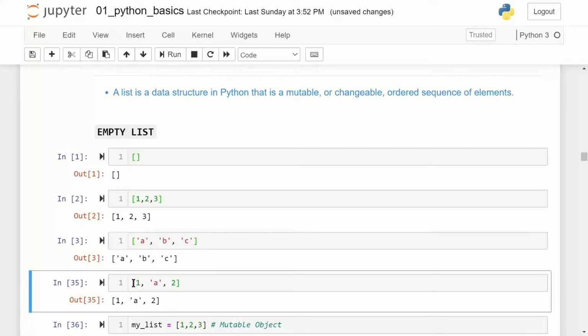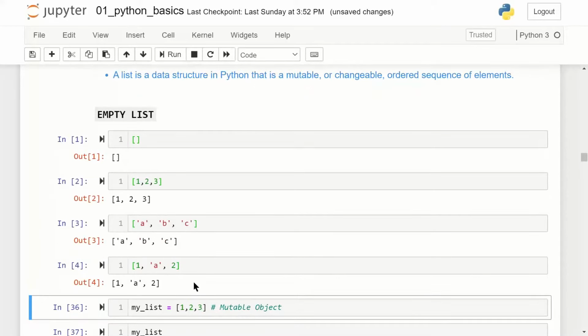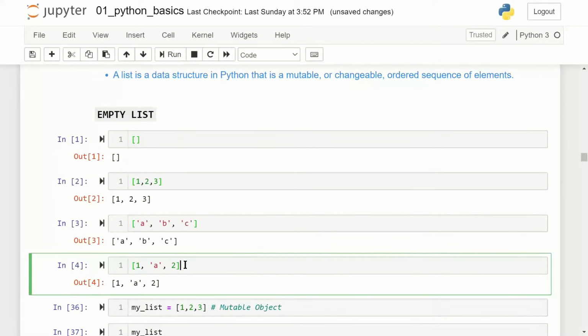In this cell I've got 1, A and 2. All of you will practice this syntax. Here you see certain values are numeric and certain values are character.